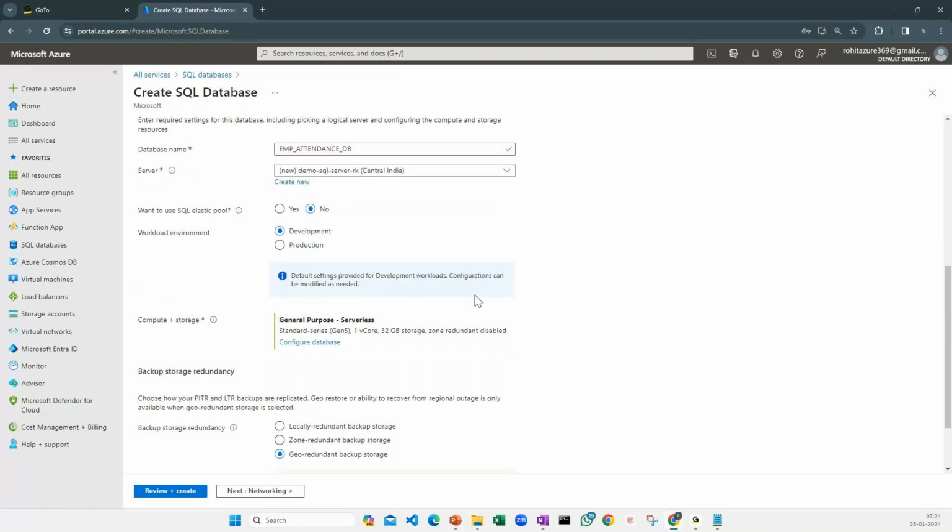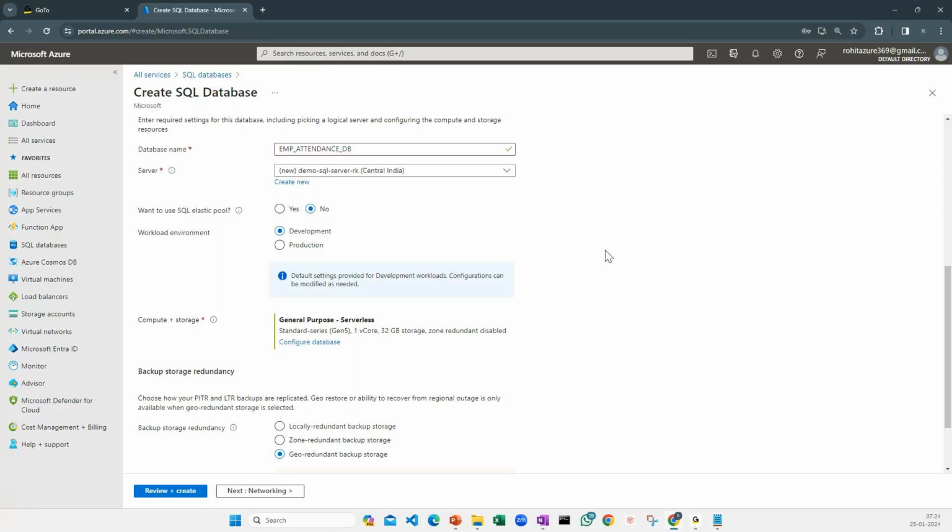Okay. Do you want to use the elastic pool? We are not going to use an elastic pool. We'll talk about the elastic pool and everything in the coming days. But we are not going to use it. We are just going to say no. Now, this elastic pool is something like, if you have production-level workloads and you want to scale that to a higher level, you can definitely use elastic pools and all those concepts.